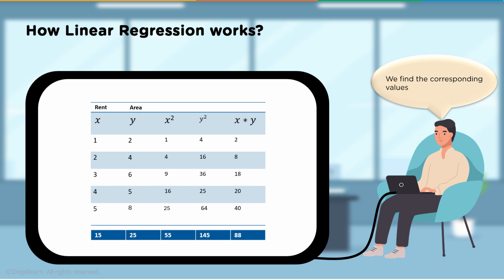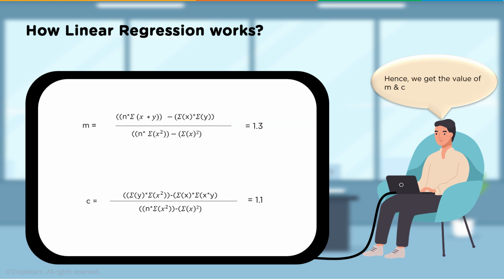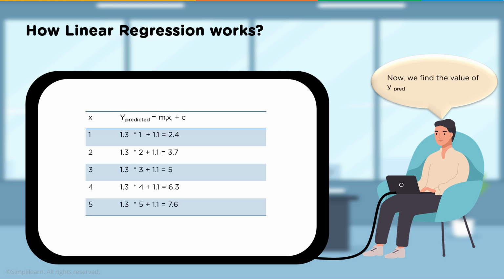You could have millions of these points and it would do it in a very short period. We can then plug in those values very easily into this formula and get a final answer. And we'll see that m equals 1.3 and c equals 1.1. And then when we take this for the y predicted equals m of i, x of i plus c, we can take these and actually run the data we have. So we're going to see how it predicts.